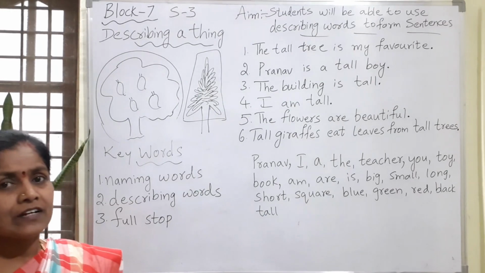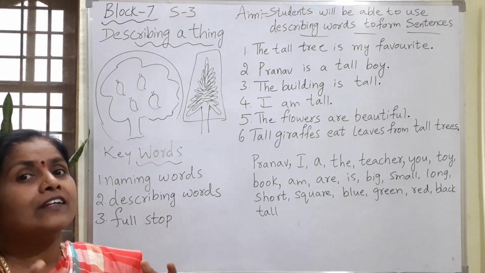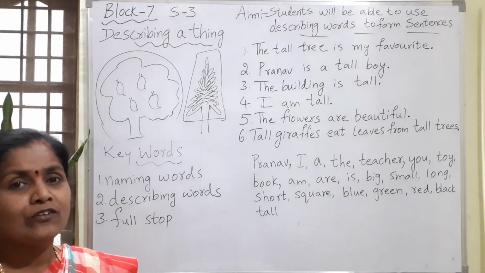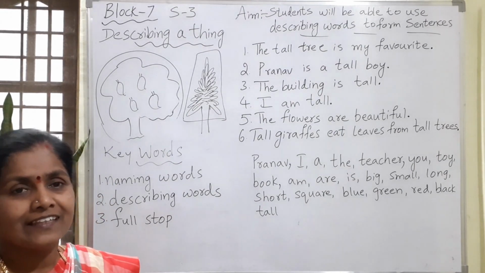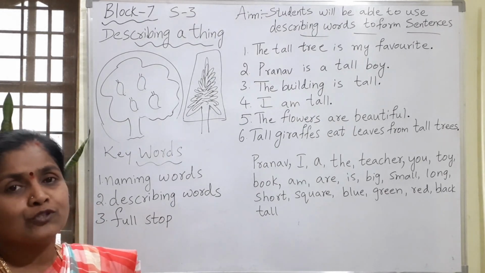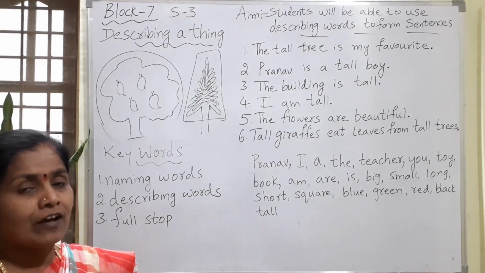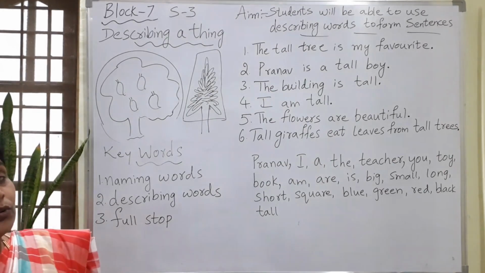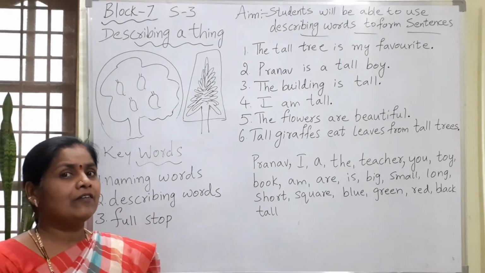If we take our lesson Pranav's friends, what was Pranav's favorite thing? Can you guess what was his favorite thing? His favorite thing was obviously the trees and the bushes. And one more thing, how to make sentences using these describing words.